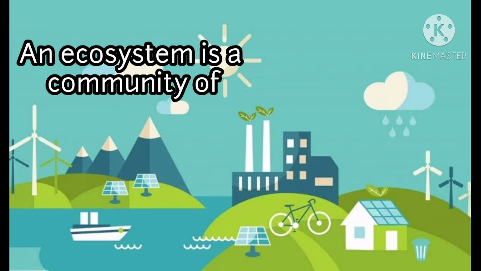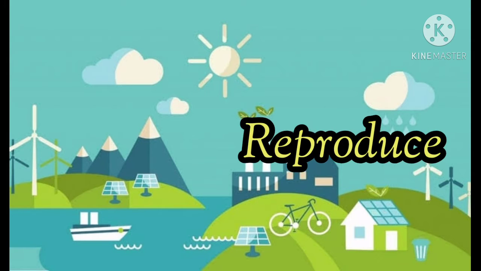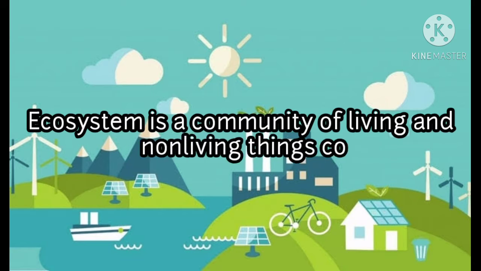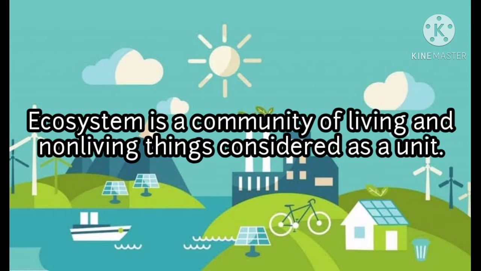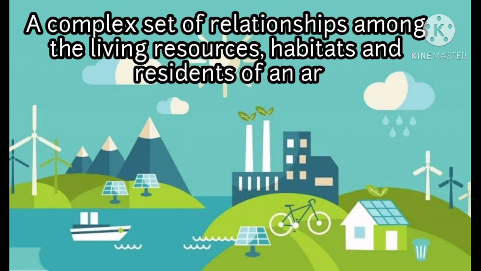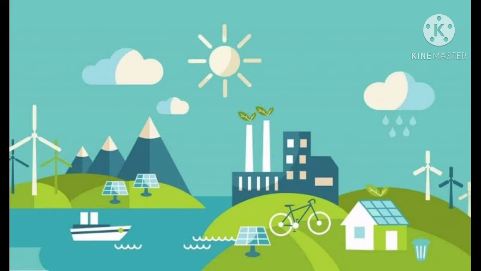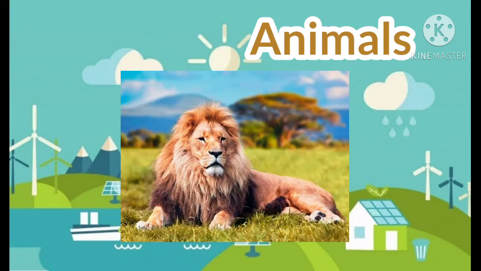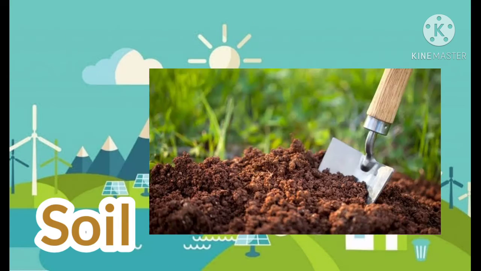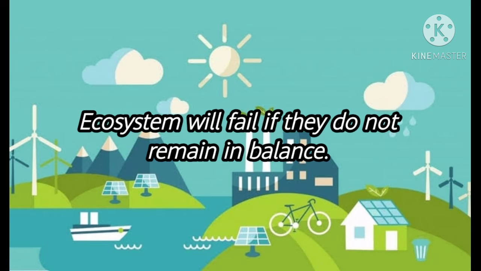An ecosystem is a community of plants, animals, and smaller organisms that live, feed, reproduce, and interact in the same area or environment. Or, ecosystem is a community of living and non-living things considered as a unit. Also, ecosystem is a complex set of relationships among the living resources, habitats, and residents of an area. This includes plants, trees, animals, fishes, birds, microorganisms, air, water, soil, and people. An ecosystem will fail if they do not remain in balance.